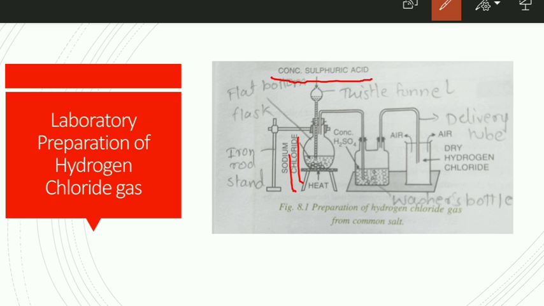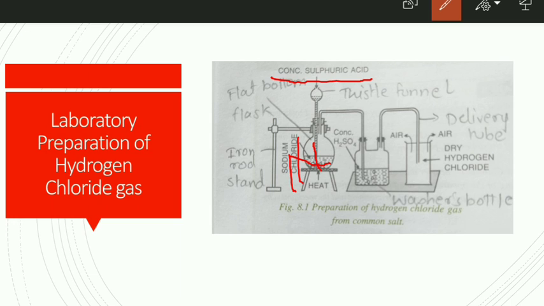The procedure is: place some common salt in a flat bottom flask, and pour concentrated sulfuric acid through the thistle funnel. The thistle funnel should be properly dipped into the sodium chloride.